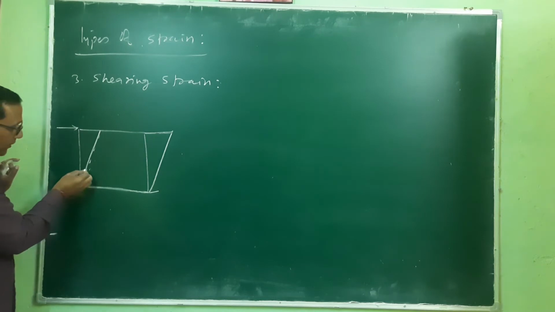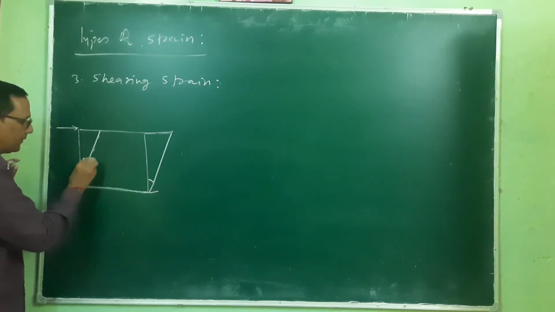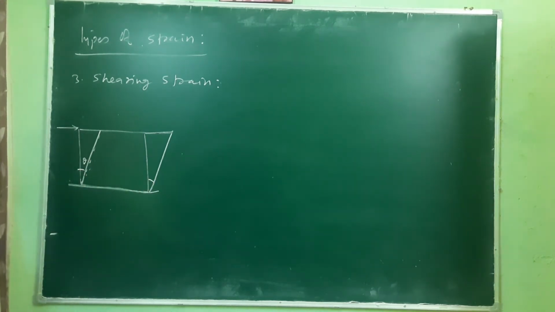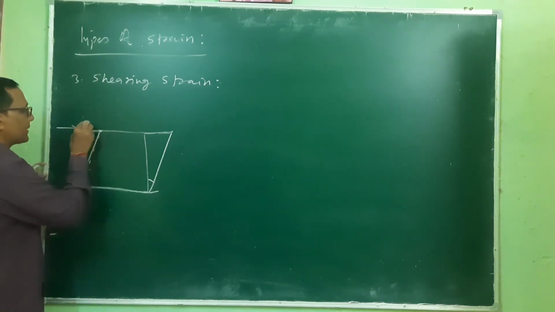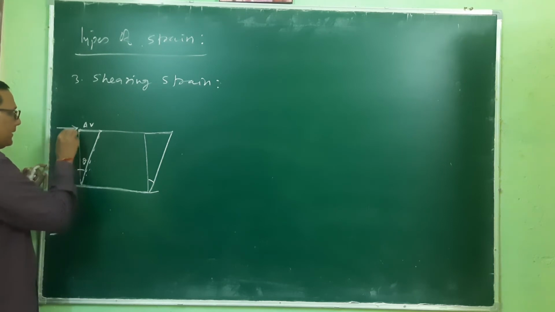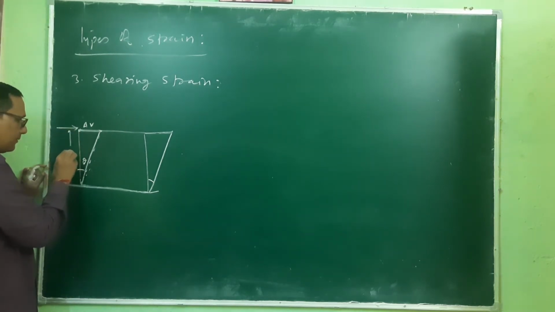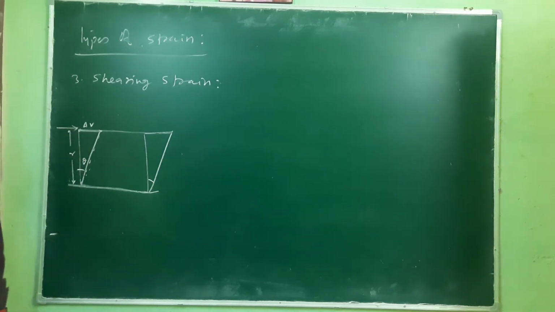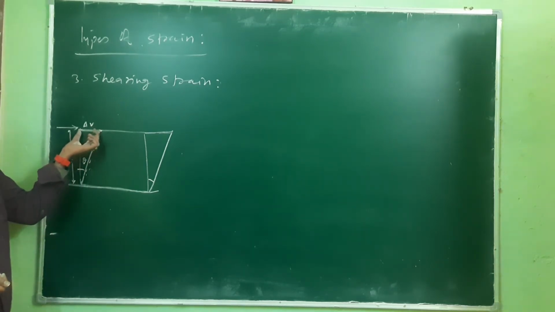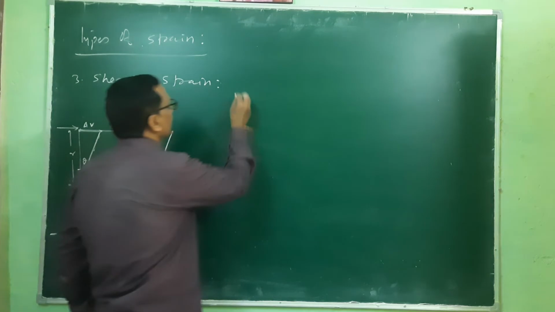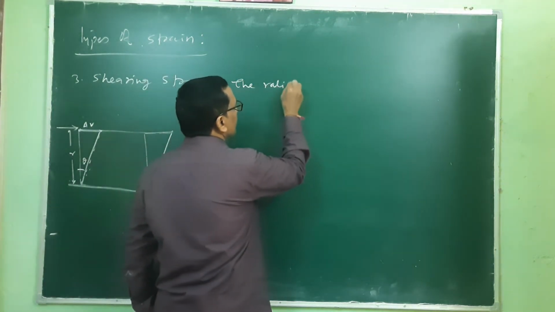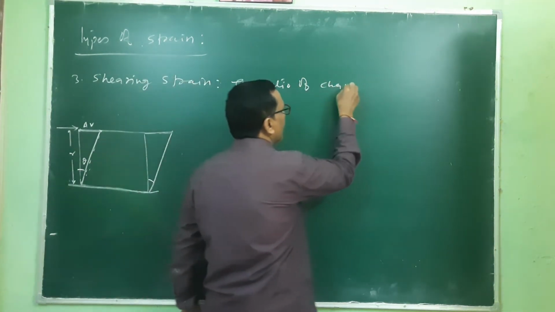This angular change is theta, and theta is defined as equal to this change, let's say delta r, divided by this size, let's say r. So the shearing strain is actually the ratio of change in this length and this one.